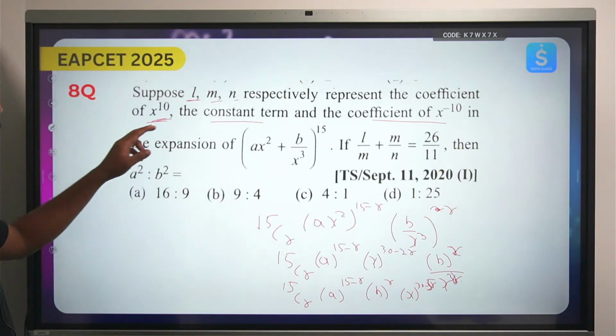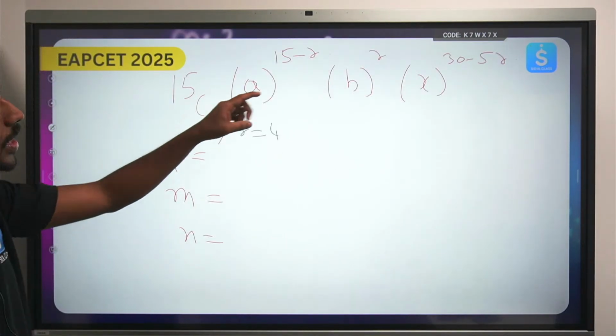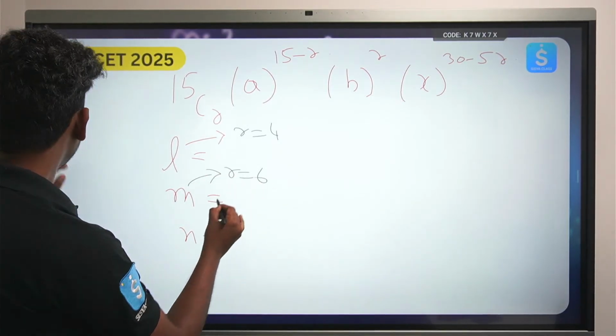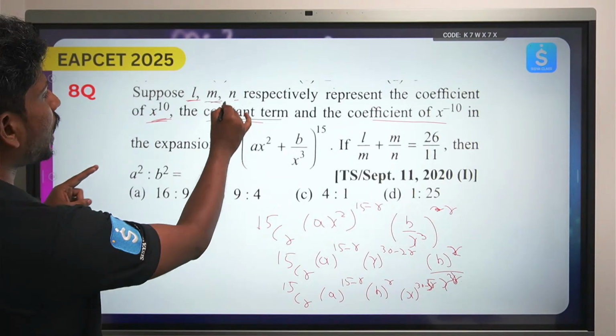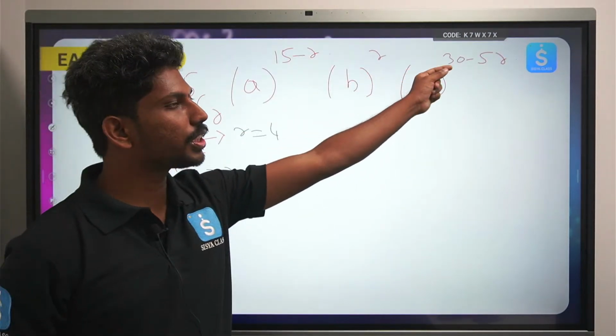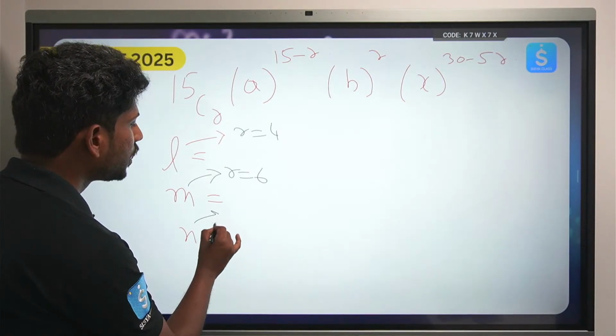The next one I want to know: M is the constant term. Now when can I have the constant? When r equals 6. And the next one is asking when can I have N, the coefficient of x power minus 10. When will it be minus 10? 5 eights are 40, 30 minus 40 is minus 10, so r equals 8.